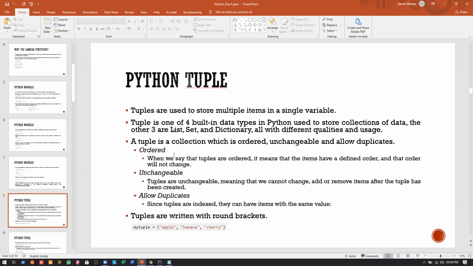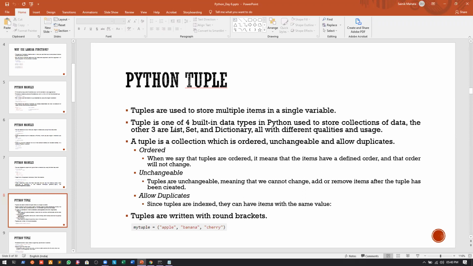So listen to this very carefully. A tuple is a collection which is ordered, which is unchangeable, which is immutable, and it allows for duplicates. Okay, now what is ordered? Whenever we say that tuples are ordered, it means that the items have a defined order, and that order will not change. As we have discussed earlier, the order in which we are inserting the elements into the tuple,